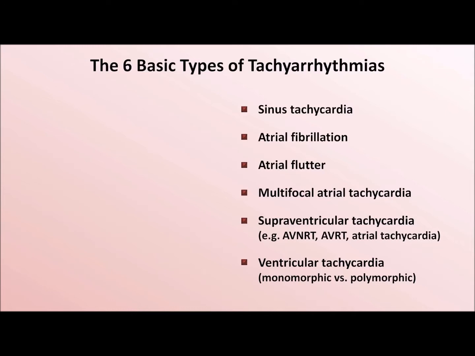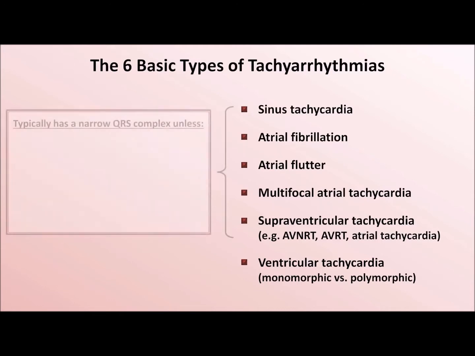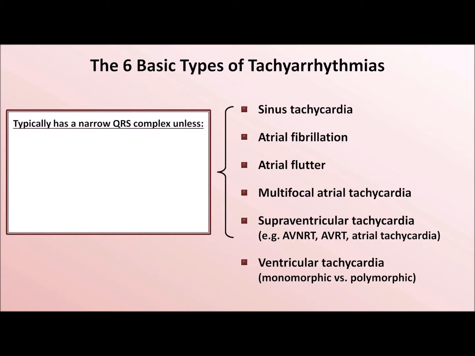I'll go through each one at a time, but while we're on this screen, I want to point out that the first 5 rhythms on this list typically have a narrow QRS complex, unless one of the following is present: an underlying bundle branch block, pre-excitation, a condition in which a patient has an abnormal bundle of conductive tissue that connects the atria and ventricles, bypassing the AV node. Although not strictly correct, this is often used synonymously with Wolff-Parkinson-White or WPW syndrome.